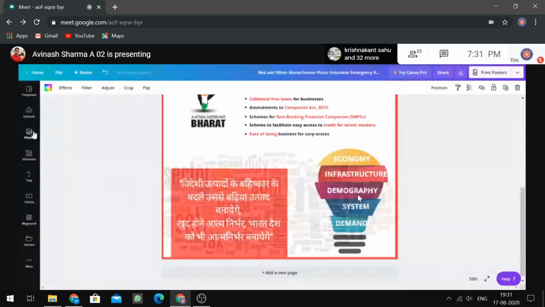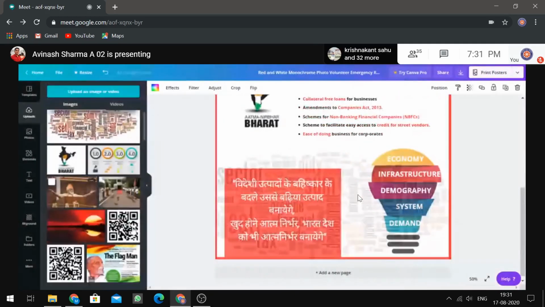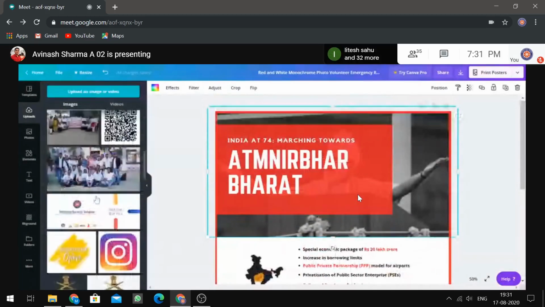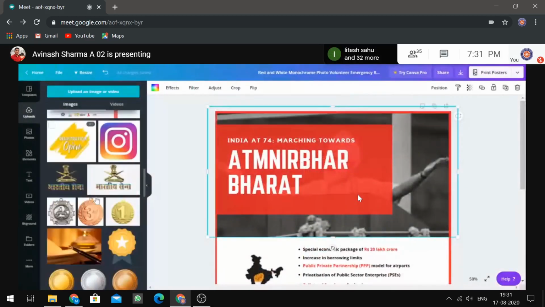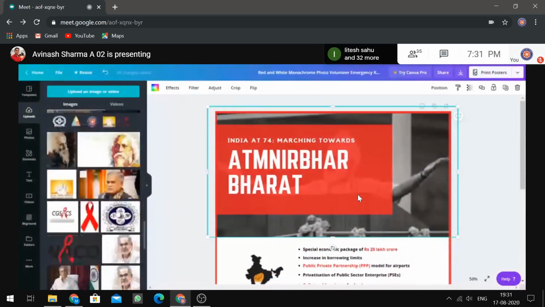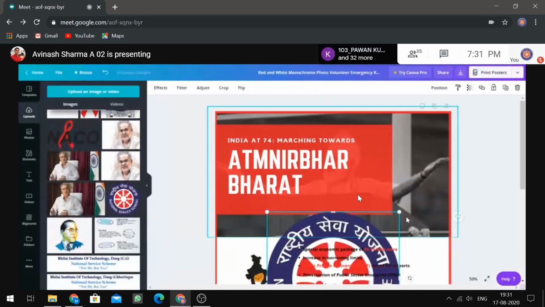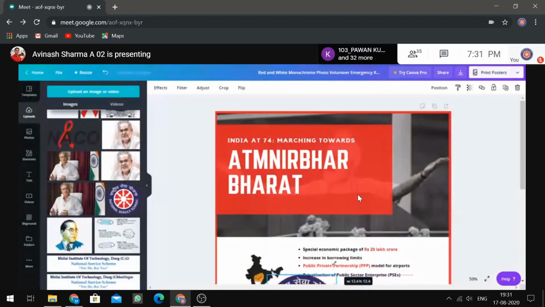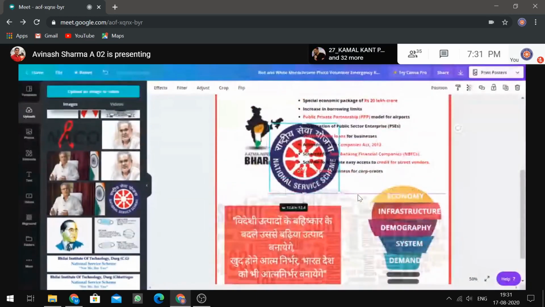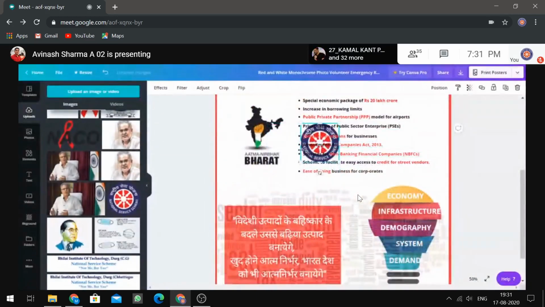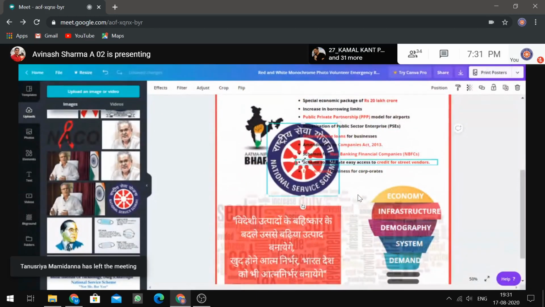Now let's add the logo of NSS. This is something everyone needs to do in their submission posters for the competition. The logo for NSS and BIT Durg should be there.